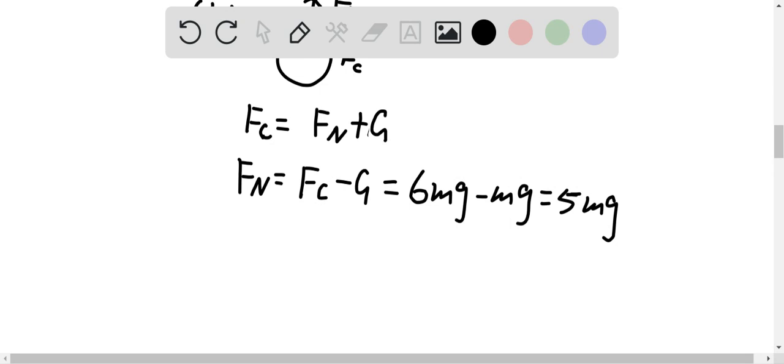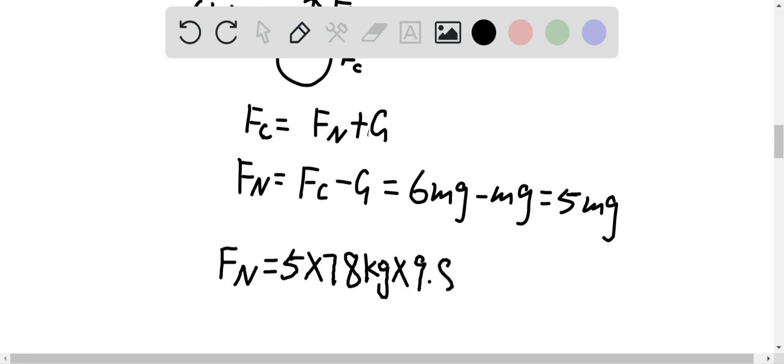Okay, and we'll get Fn, the effective weight, is equal to 5 times 78 kilograms times 9.8 meters per second squared, and this will give us the effective weight in this case of about 3,822 newtons. So this is the effective weight of the pilot at the top of the circle. Okay, and these are my solutions for the question. Thank you.